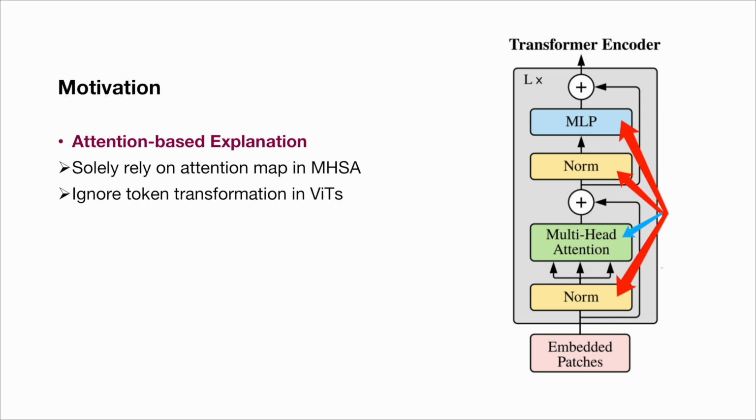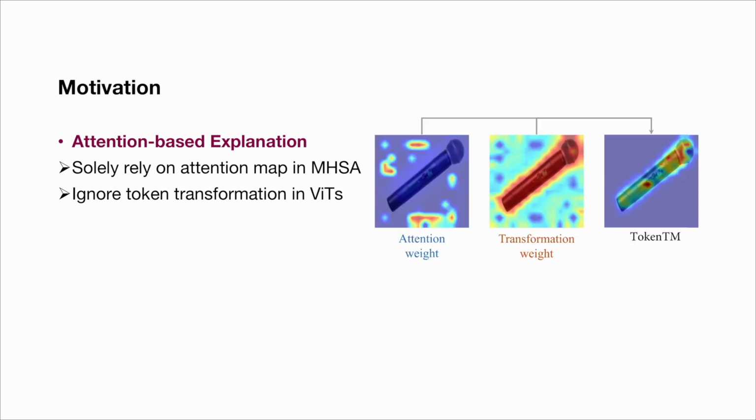In this work, we identify a primary bottleneck in attention-based explanation methods. They solely rely on the attention maps in the MHSA module, while ignoring token transformation in the entire ViT models. For instance, as indicated in the figure on the right, ViTs sequentially perform transformation in layer normalization and MLP modules. Even in the MHSA modules, there are several linear projection layers that process the tokens before and after self-attention.